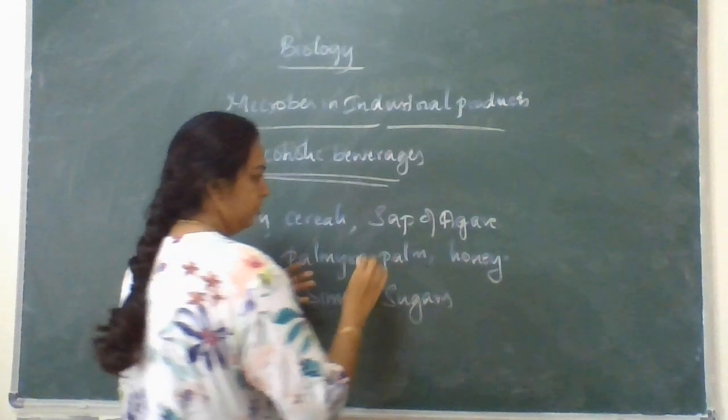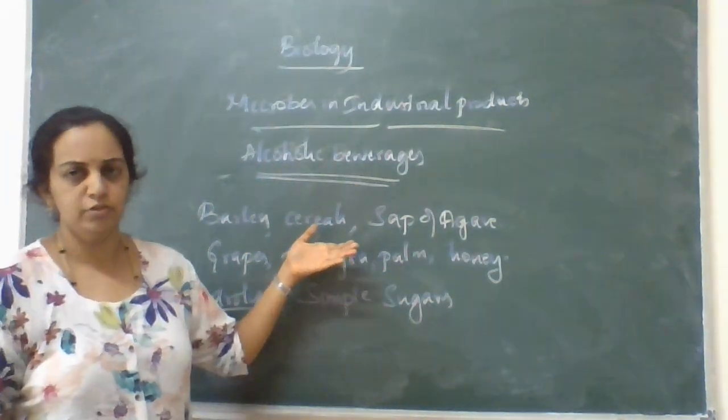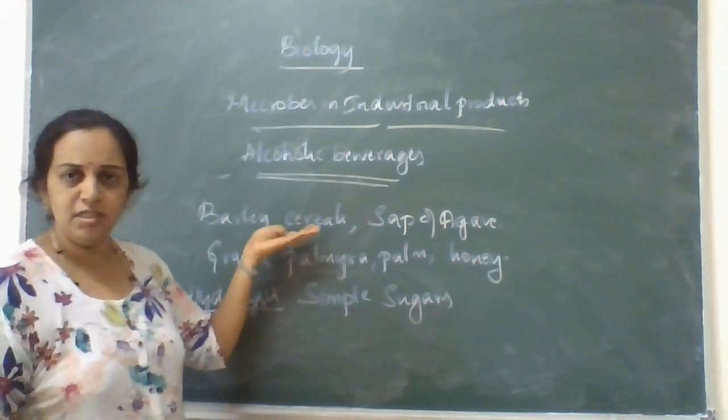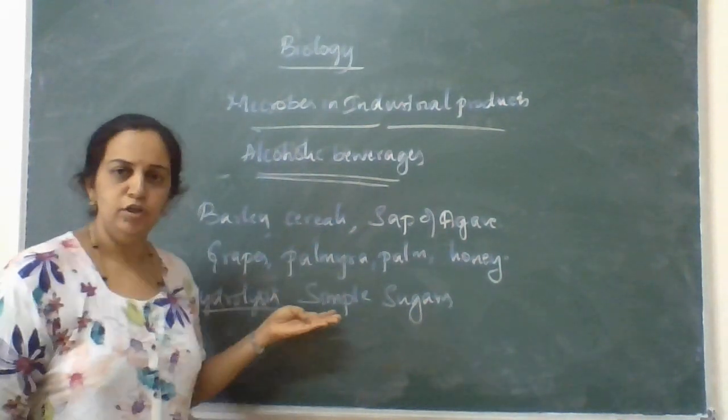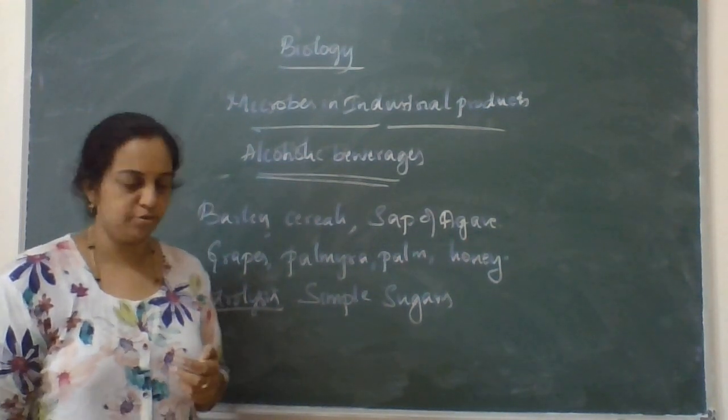Either these substrates, or even the sap of agave, are commonly used. I cannot say all; different substrates will be used for different products. In this way, these substrates are hydrolyzed to form simple sugars.